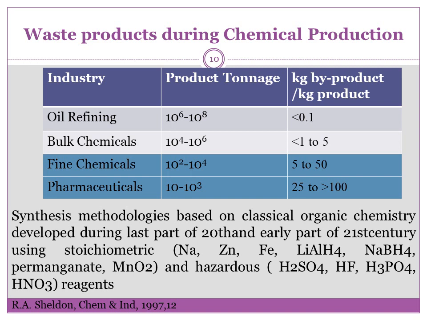Whereas, look at the fine chemicals and pharmaceuticals. Fine chemicals and specialty chemicals are in the range of 100 to 10,000 metric ton, whereas its byproducts are 5 to 50 kg per kg. So look at the numbers.